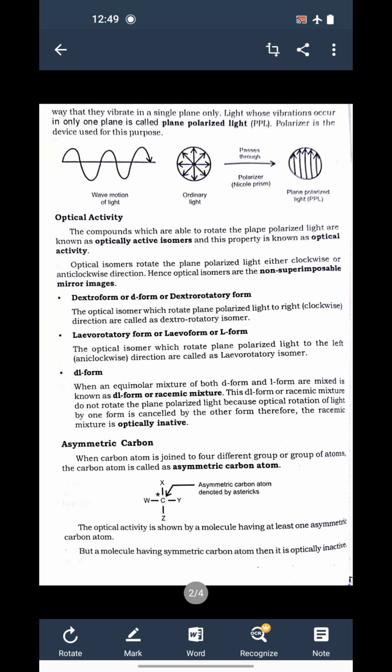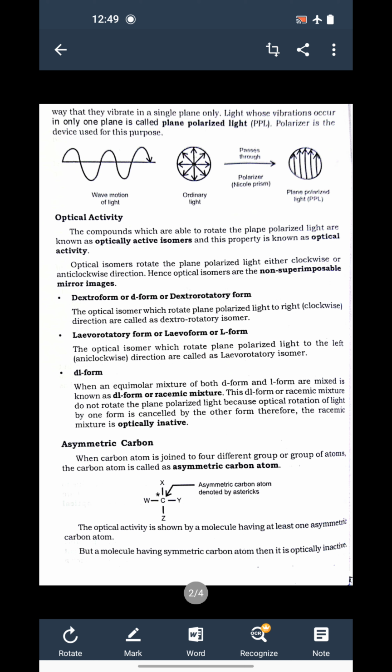And when we take an equimolar mixture of both D form and L form and mix it, what we get is a DL form, or it is also called a racemic mixture. Now this DL form or racemic mixture does not rotate plane polarized light. Why? Because we are taking an equimolar mixture of D form and L form.